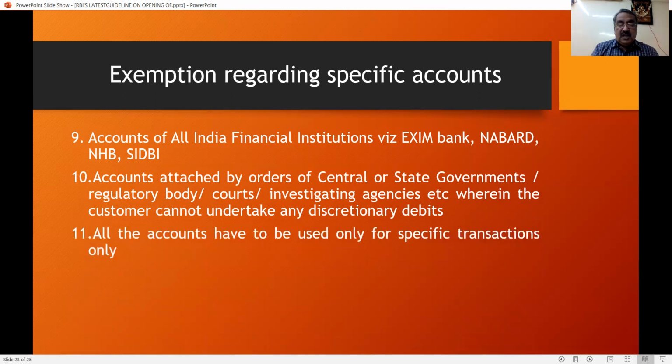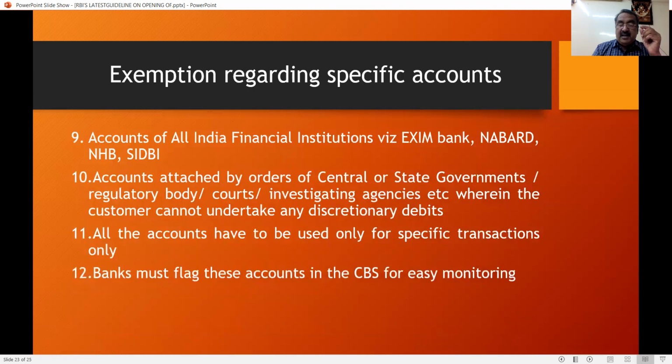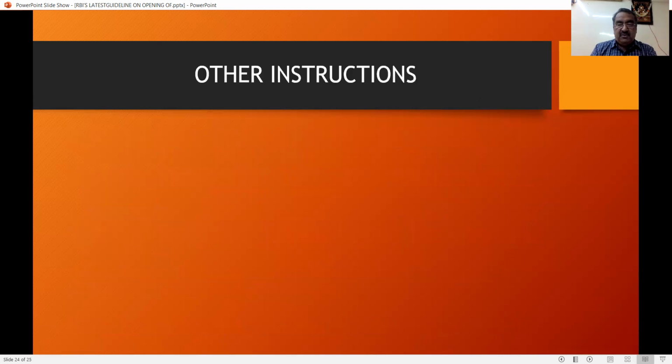And all the accounts have to be used only for this specific transaction. For points number 1 to 10, all the accounts have to be used only for the specific purpose and not for any other purpose. And the bankers must flag these accounts. That is, the banks must show all the accounts in CBS for easy monitoring. This is another important thing that you have to see.